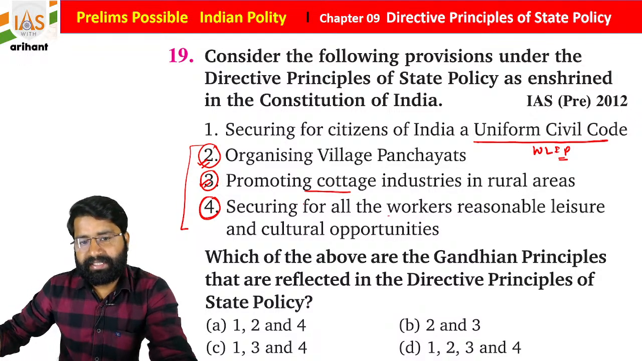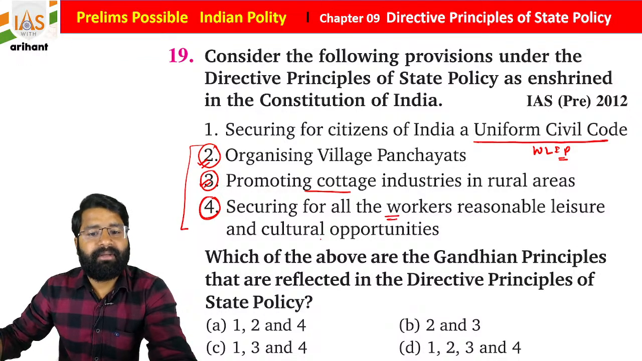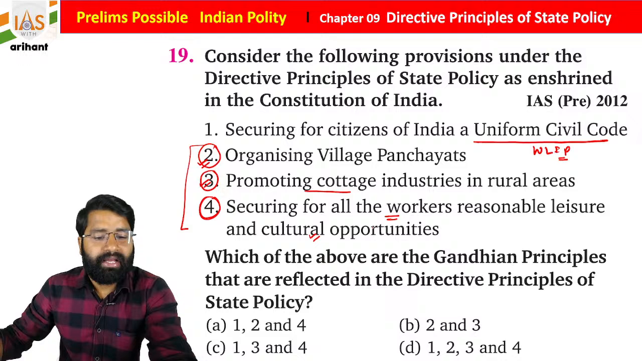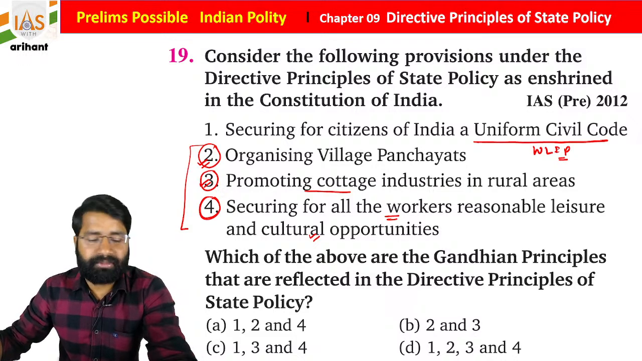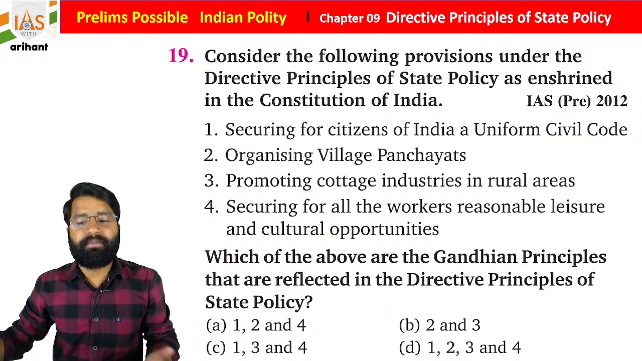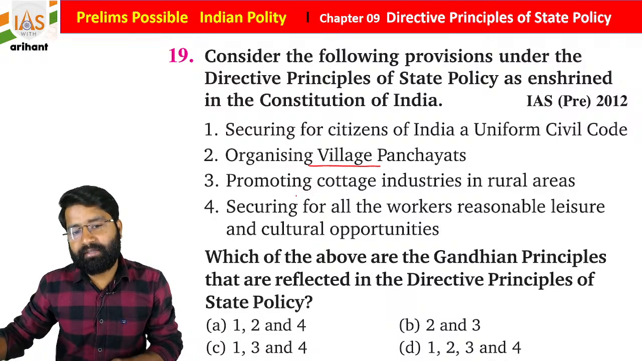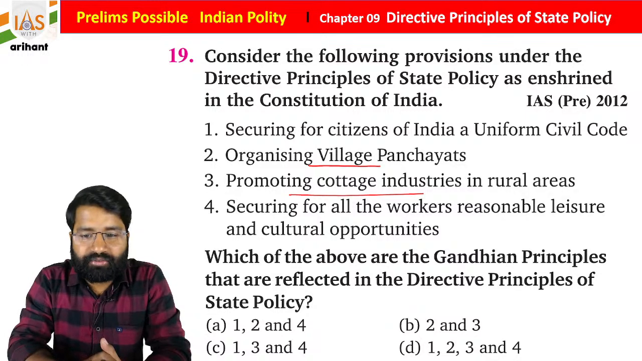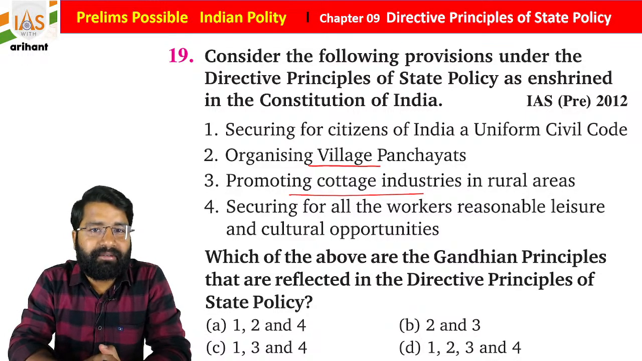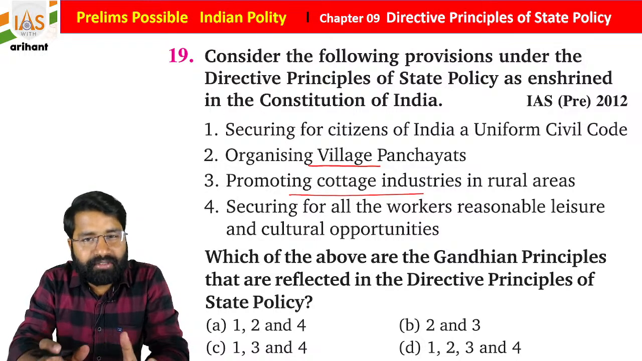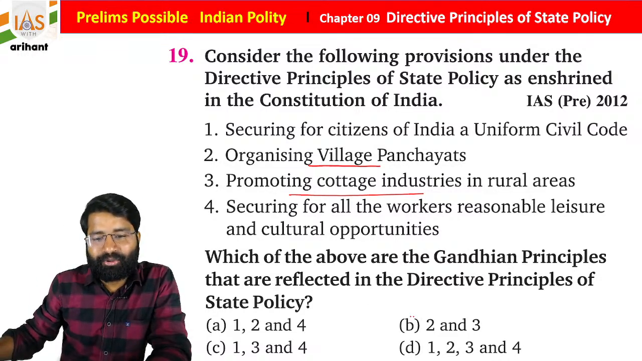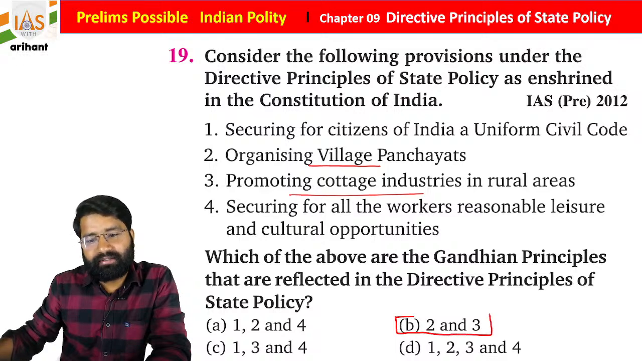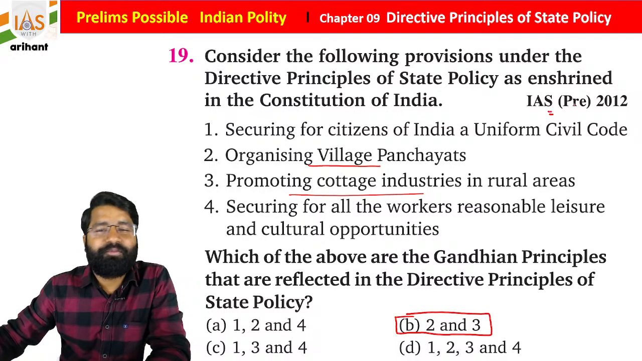Okay, students, if we see the worker's reasonable leisure and cultural opportunities, it will be part of the social principle also. But in the pure format of the Gandhian principle, we can see the village panchayat, promotion of cottage industry, and the cow slaughter ban, these types of things will be here. So the most appropriate will be B. Sometimes we have to choose according to the options also. So the most appropriate is second and third, that means B, and it was in UPSC 2012.